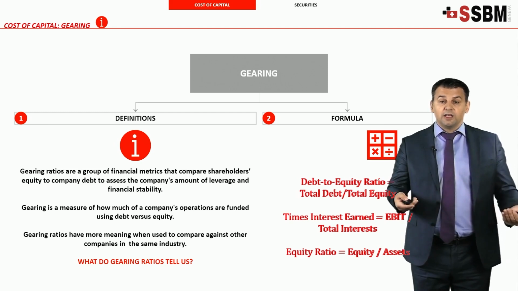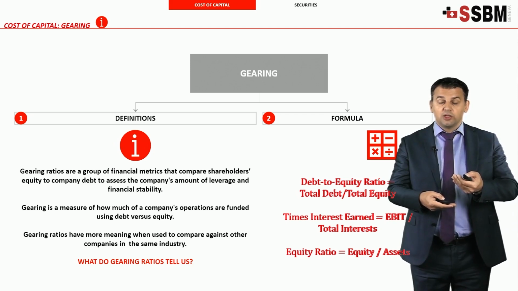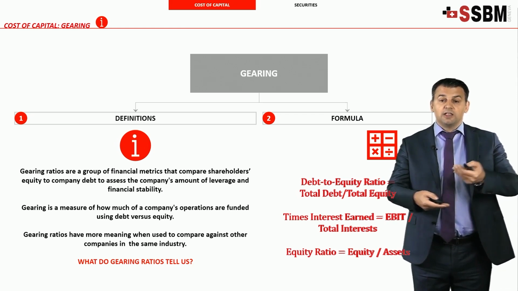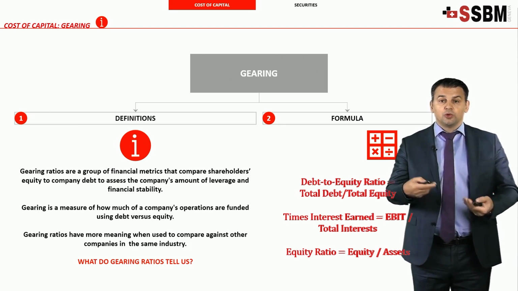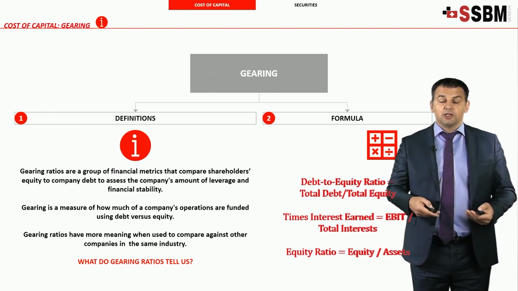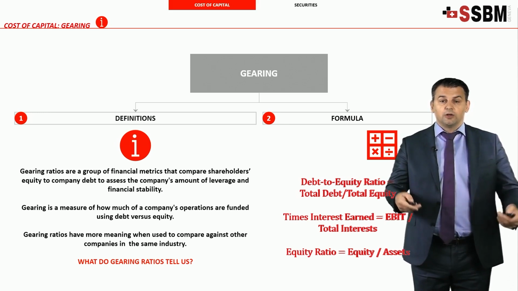And finally, equity ratio: total equity from the equity and liabilities side of the balance sheet, divided by the total assets that you can find in the balance sheet as well. So those are some of the gearing ratios that most economists use, and that you can use as well when you calculate the gearing of any company.